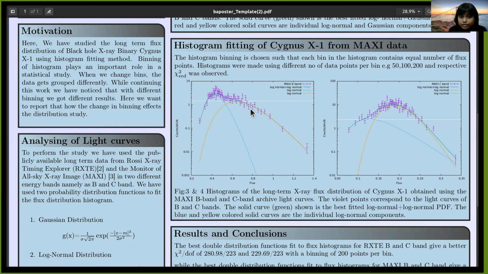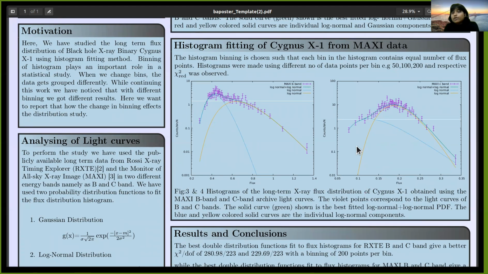This solid green line, which was also covered by the yellow one, is the best fitted double log normal probability distribution function, and the blue and yellow solid curves are for the individual log normal components.